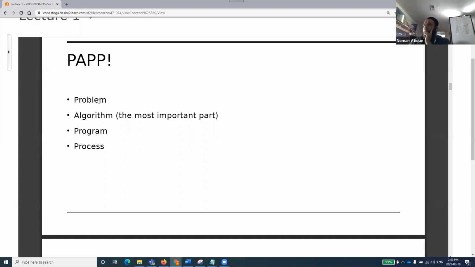Problem. All programming, all computer science is based on problems. There was some problem when the computer was invented. There was some problem when the wheel was invented. There was some problem when electricity was invented.